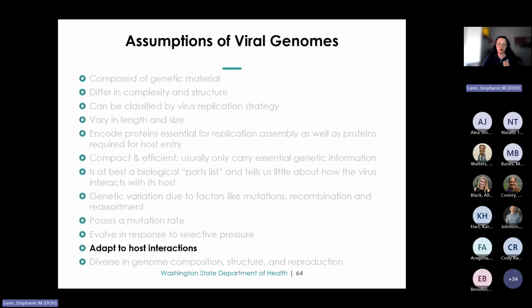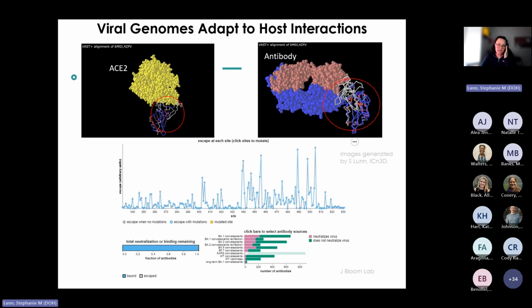And this leads us to our next discussion point, which is that viral genomes adapt to host interactions. Let's stick with SARS-CoV-2 as an example, because we have learned so much about this virus over the course of the pandemic. Over time, the changes that occur in the viral genome due to host interaction can lead to viral adaptations. And this means the virus becomes better suited to its environment. However, it is important to note that not all genomic changes are adaptive. And adaptations that are beneficial at one point in time may no longer be advantageous if the host environment changes significantly.